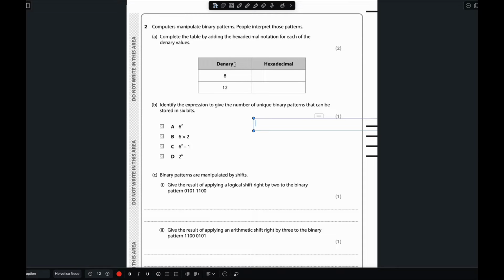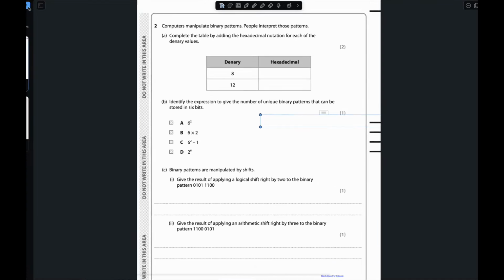So we have to convert this denary to hexadecimal. For this one, I think you guys know there is a chart, the easier one. Let me show you a demo.